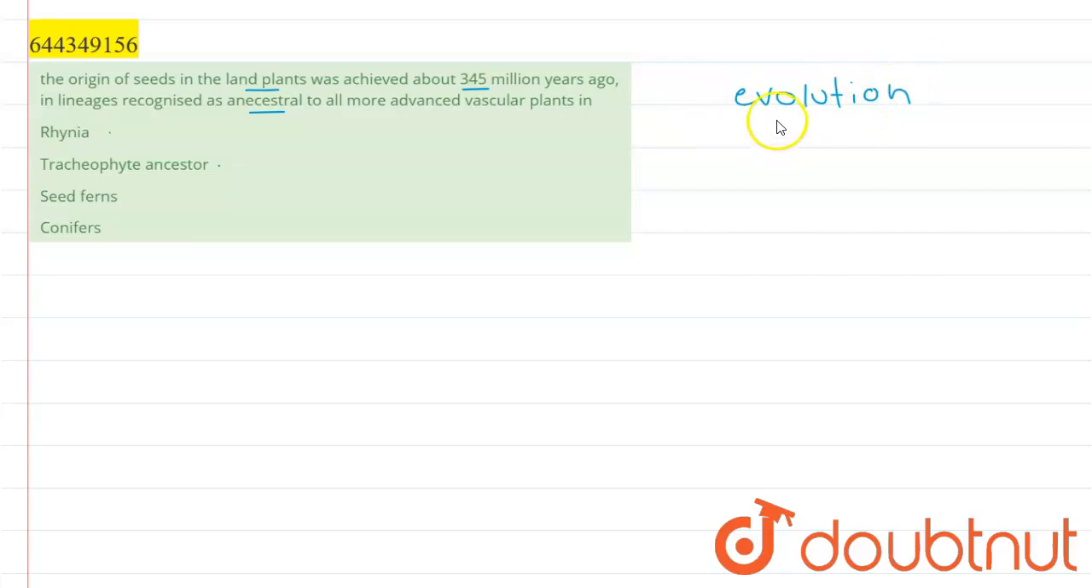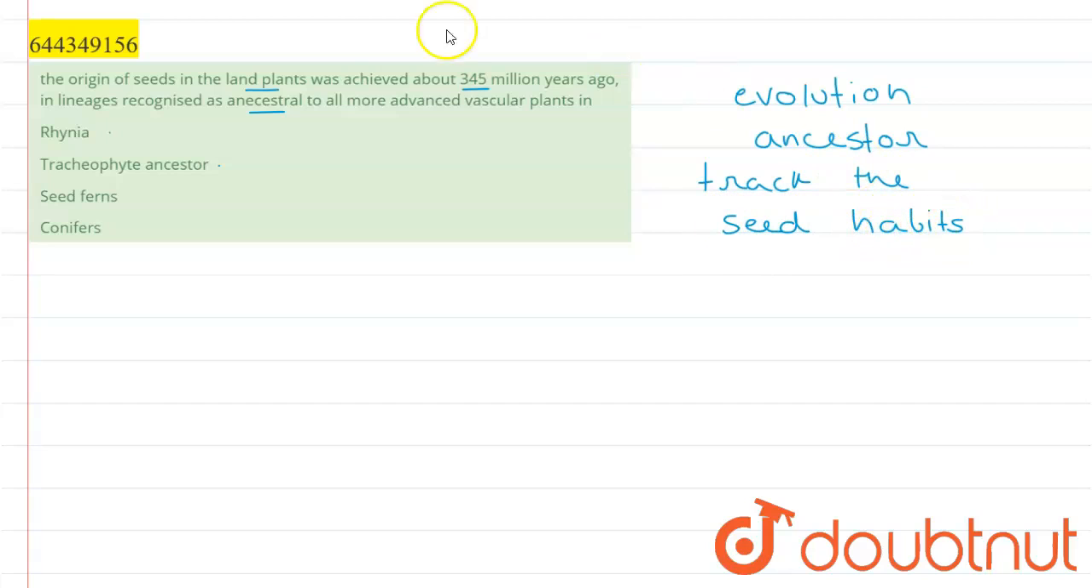And today, the more advanced vascular plants, that is, the plants which are more advanced in seed-bearing habits, the modern plants, their lineage or their ancestry, you have to tell that their ancestor lies in which plant, or from which plant we can track the seed-bearing habit of the modern plants.